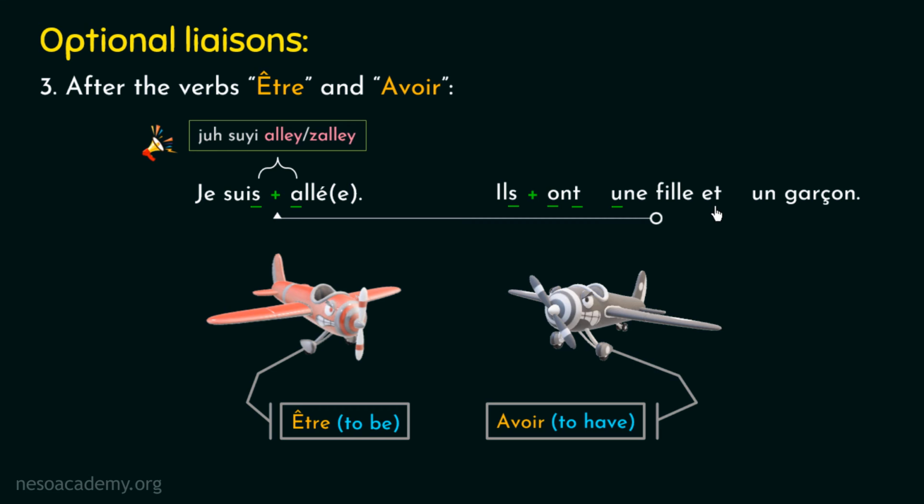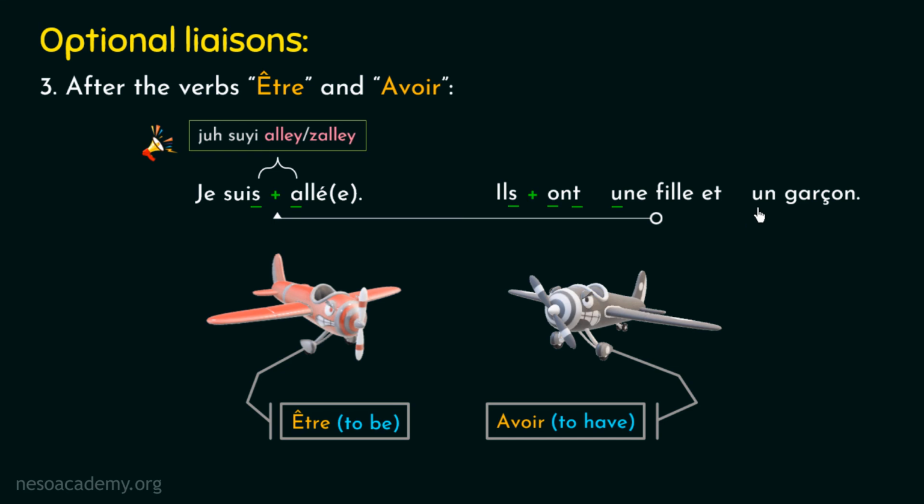Now kindly pay attention to the pronunciation of this French word. In French, this word is pronounced as a. A. I am repeating it again. A. So from the pronunciation, we can clearly observe that this word is ending with a silent consonant, right? Now have a look at this French word. This French word is beginning with a vowel, right? So here we can clearly observe that the conditions of the liaison are satisfied, hence we can say that the liaison can be applicable here.